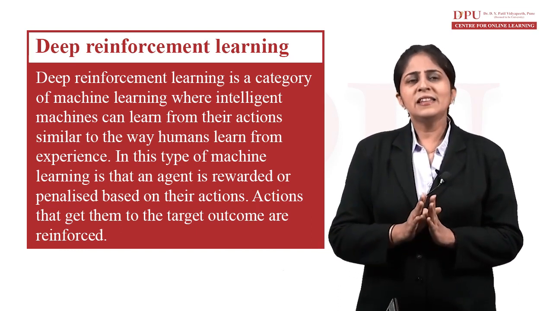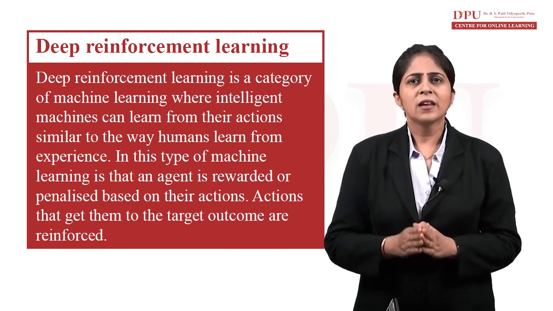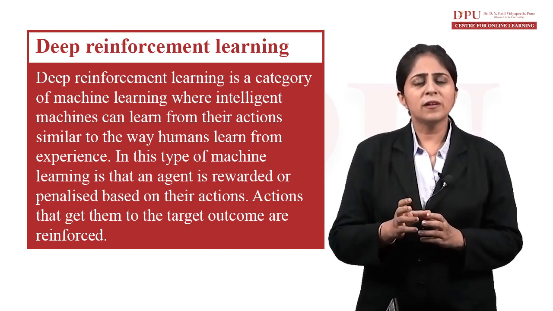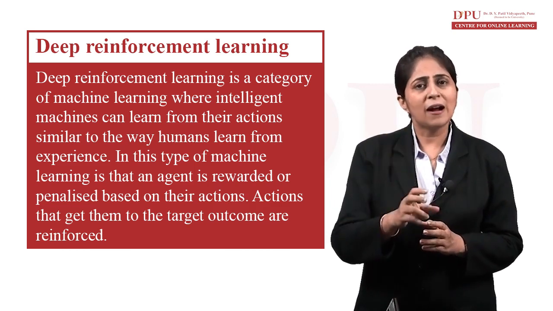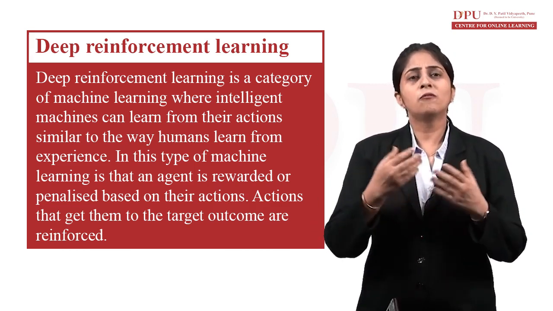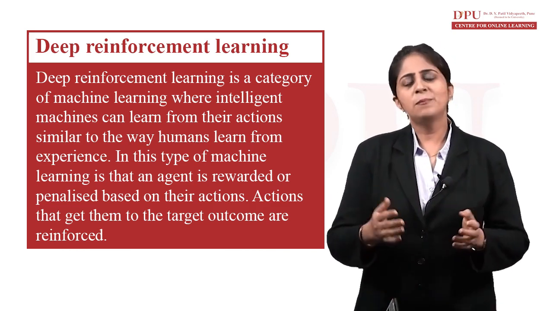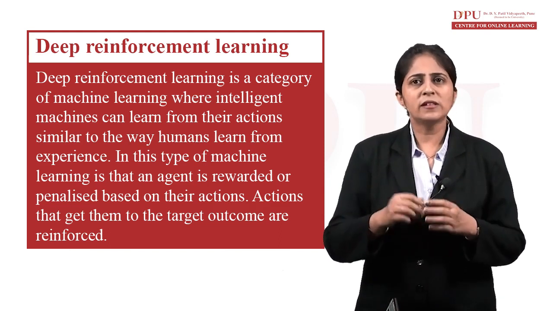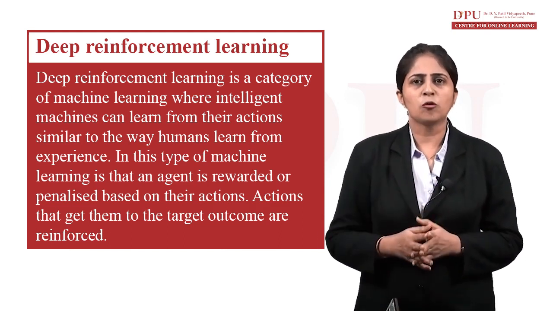In this type of machine learning, there is an agent. An agent is a person or a particular part of a program, it can be an object, that is rewarded or penalized based on its actions. Actions which get it to the target outcome are reinforced.